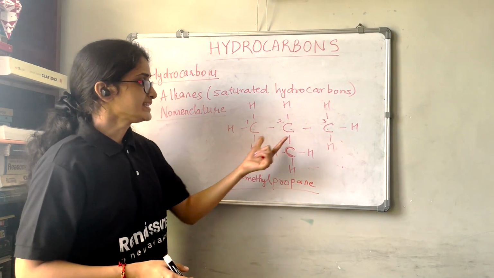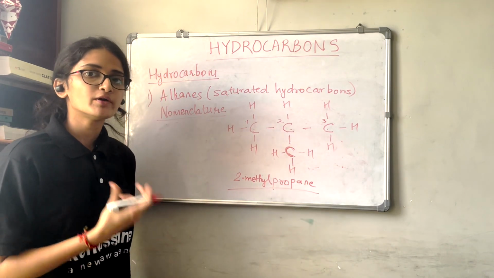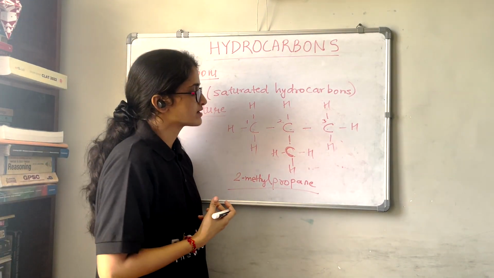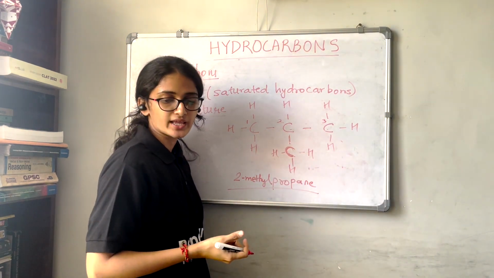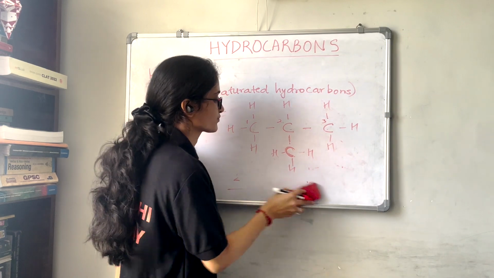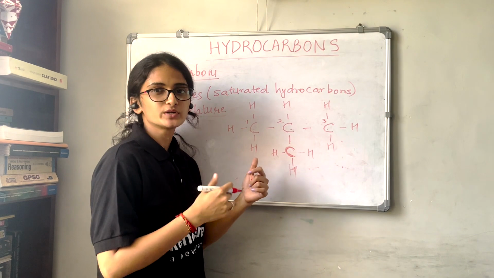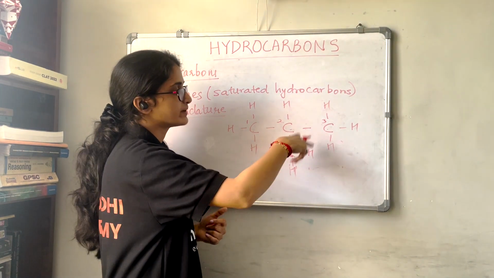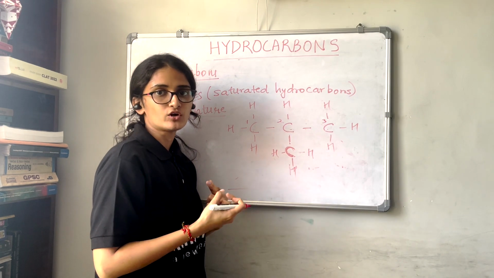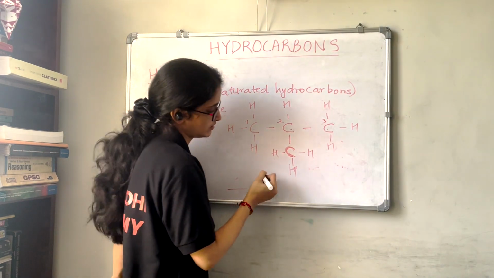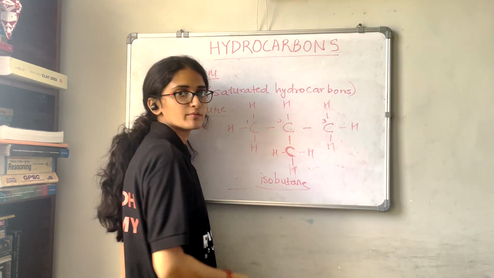Now, in the IUPAC name, we can give the name like this according to the rules. But what about the common name? What is the common name of this compound? Now, since when we have 4 carbons, we term it as butane. Okay. Now, in straight chain carbon, we have the name butane or N-butane. But if you have this branched chain and if you want to give the name in terms of the common or general name, the name here is isobutane. Okay, the name is isobutane.